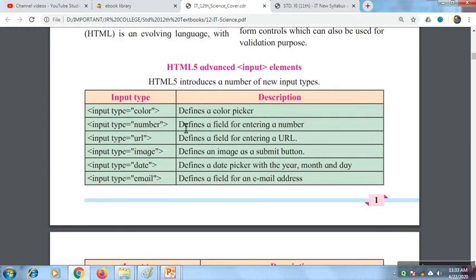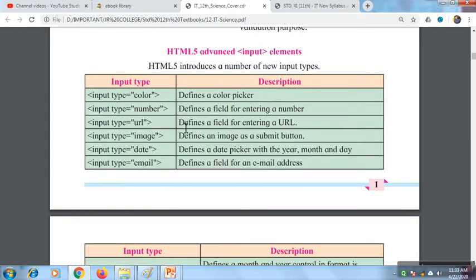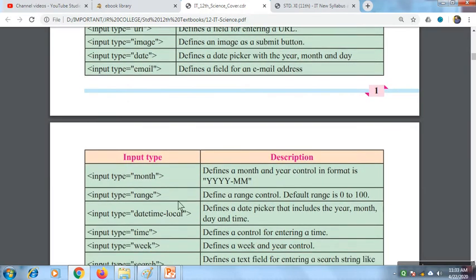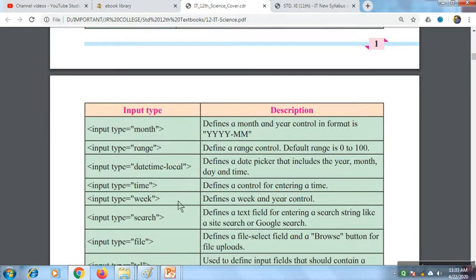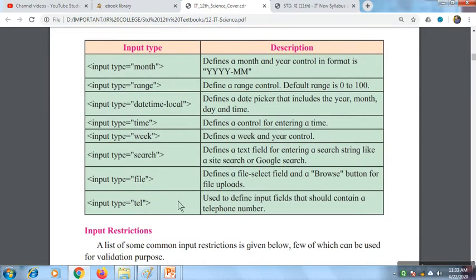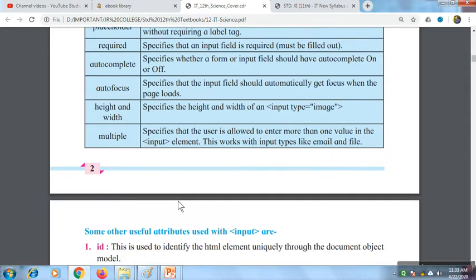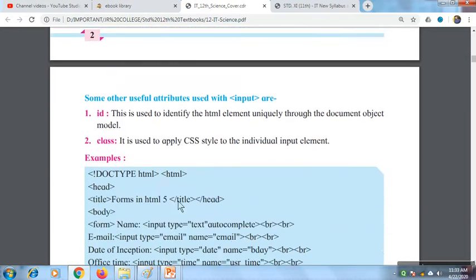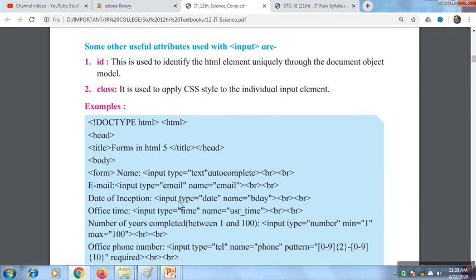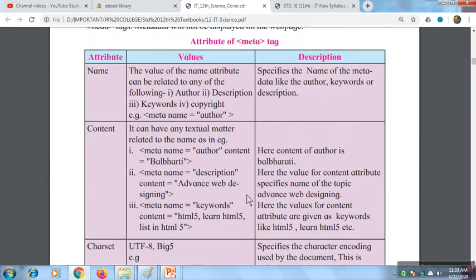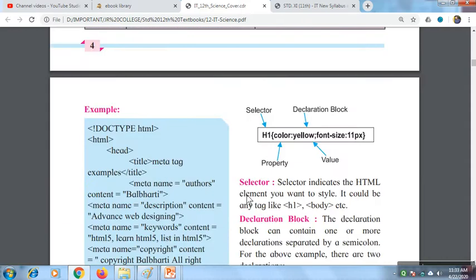So we have learned, I think, text box, password box, radio button, checkbox, and select tag and text area. So these are some advanced input type elements introduced in HTML5 version. So we'll be learning about the attributes of these, ID and class attribute. Then we'll be learning about meta tag, which is used in head section. Then CSS portion will start.